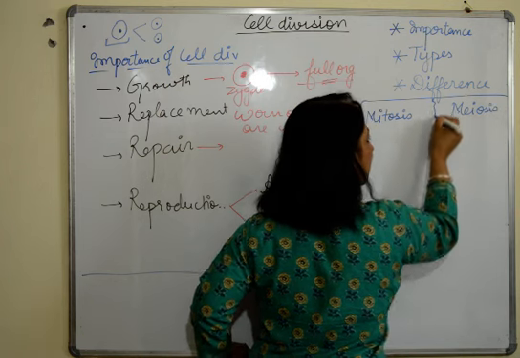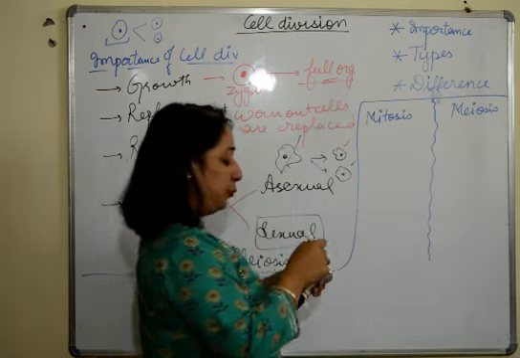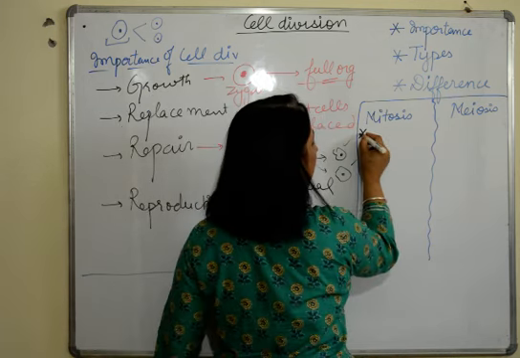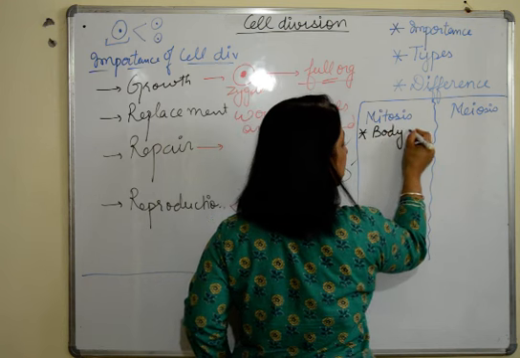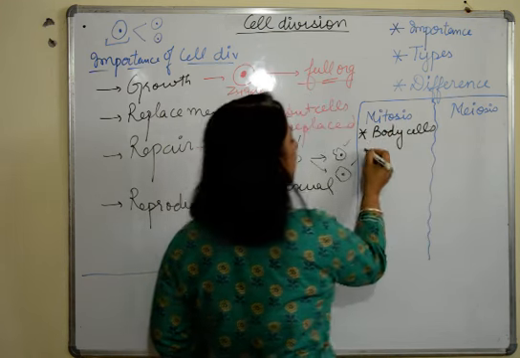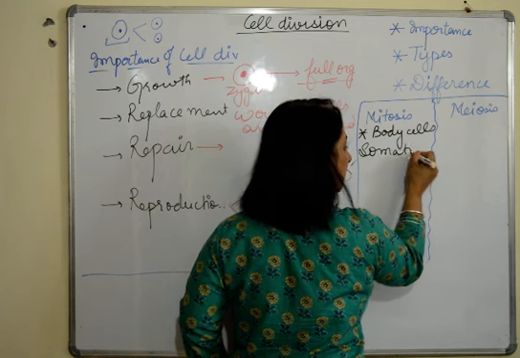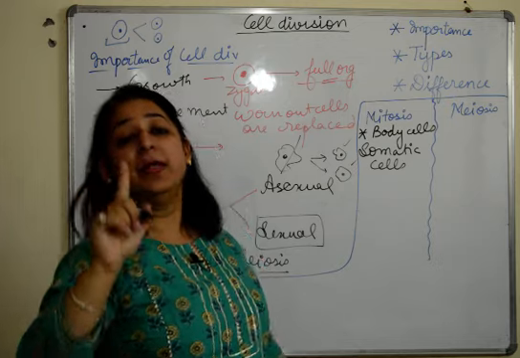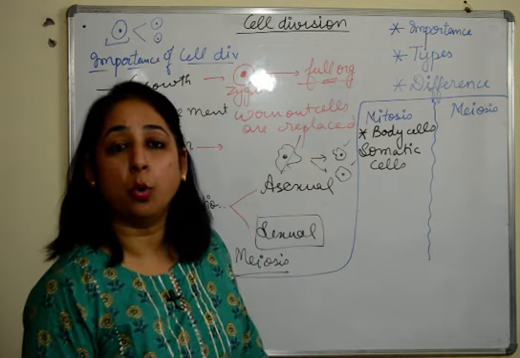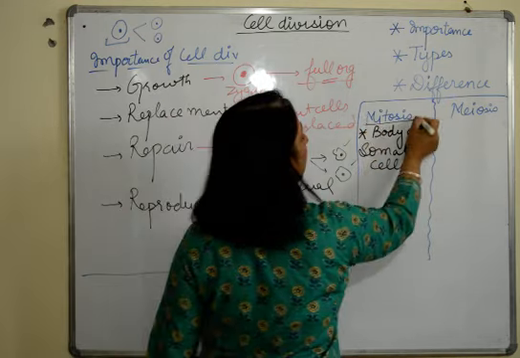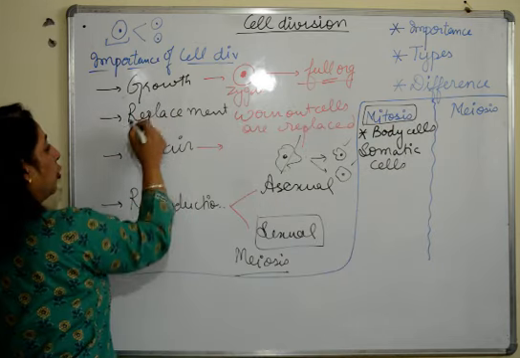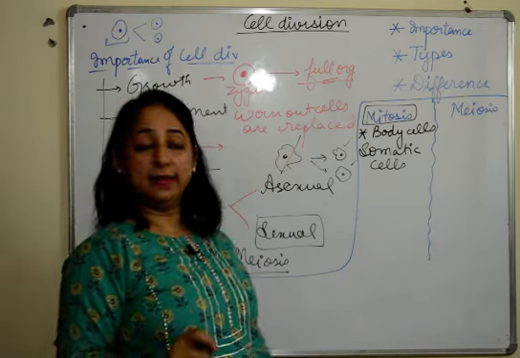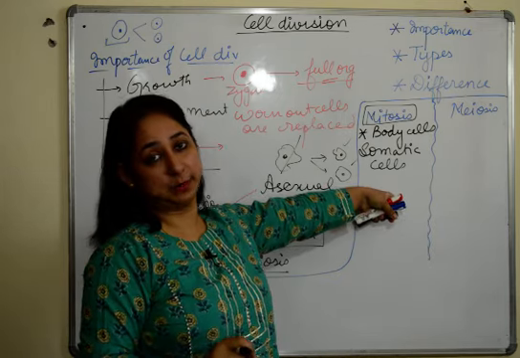A very important difference between both of them is that mitosis occurs in body cells, or there is a term for it, somatic cells. That means all the type of division taking place from head to toe. Which type of division is occurring? Mitosis. That means growth, replacement, repair, ये तीनों are done when mitosis takes place.